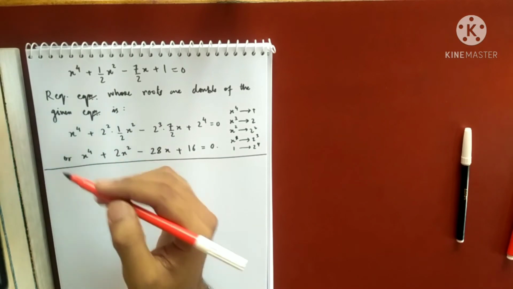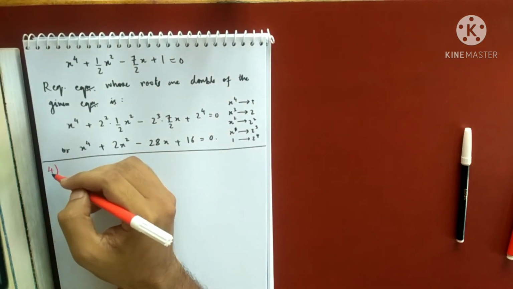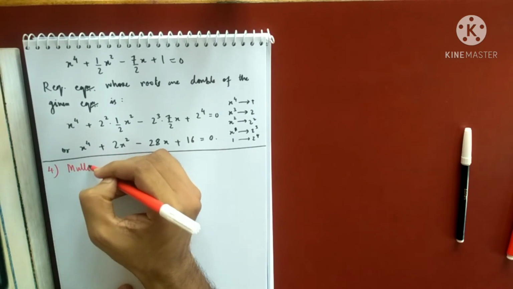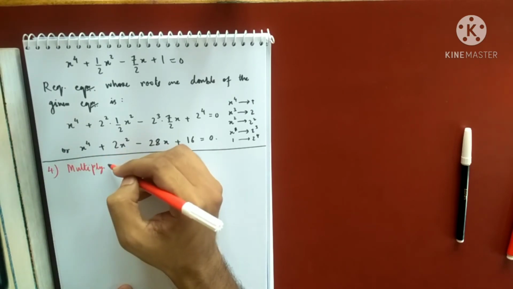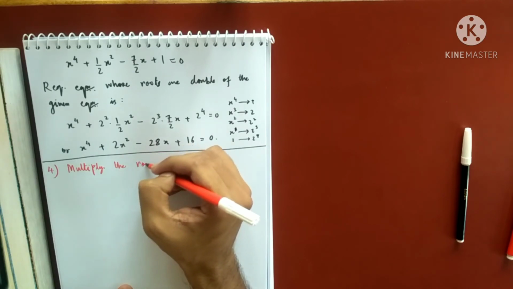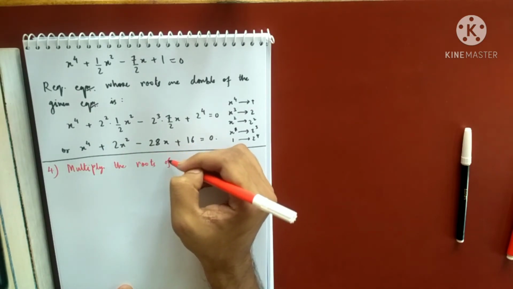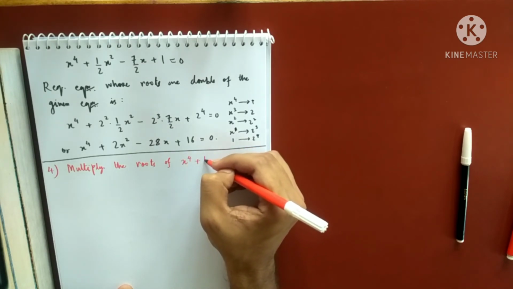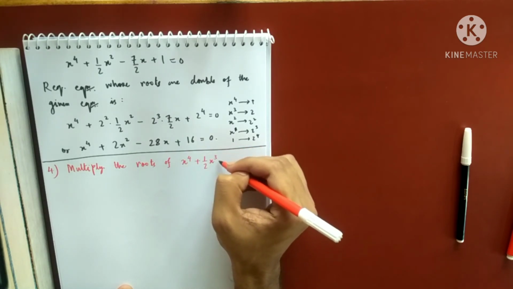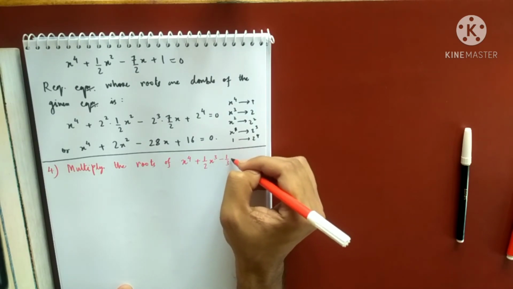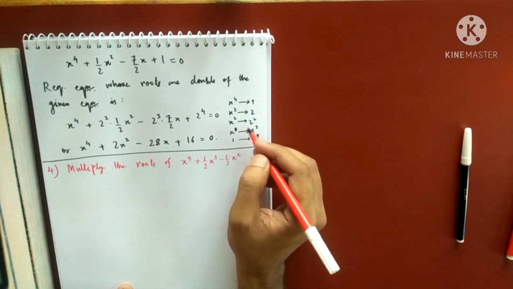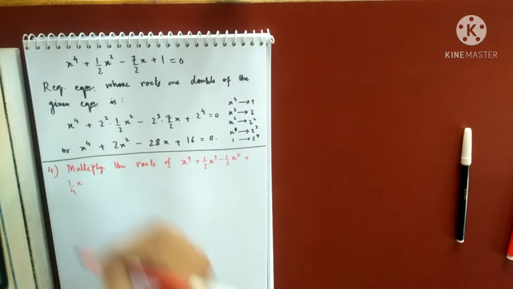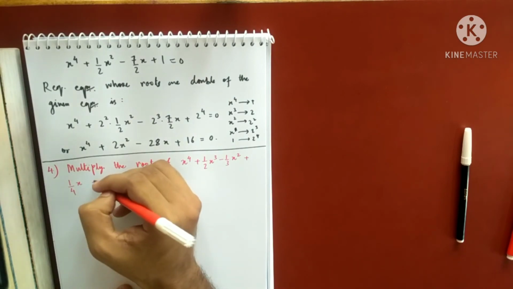I'll do the last question for today, CV number 4. So this is an interesting question. Multiply the roots of this equation x to the power 4 plus 1 by 2x cube minus 1 by 3x squared, there is no space, I'll write it here, plus 1 by 4x plus 5 by 12 equals to 0.